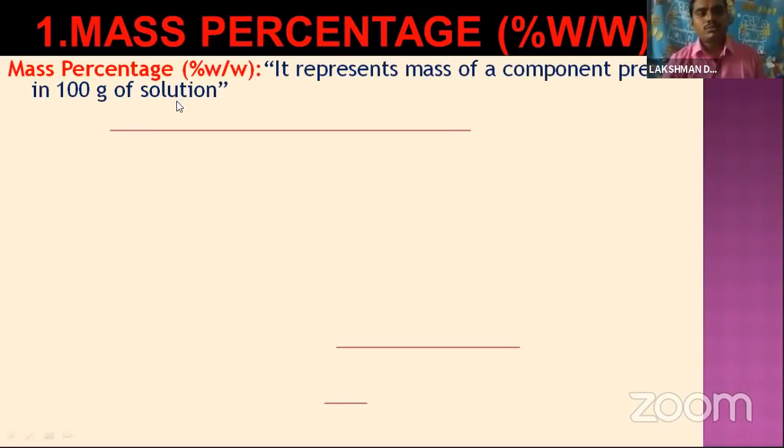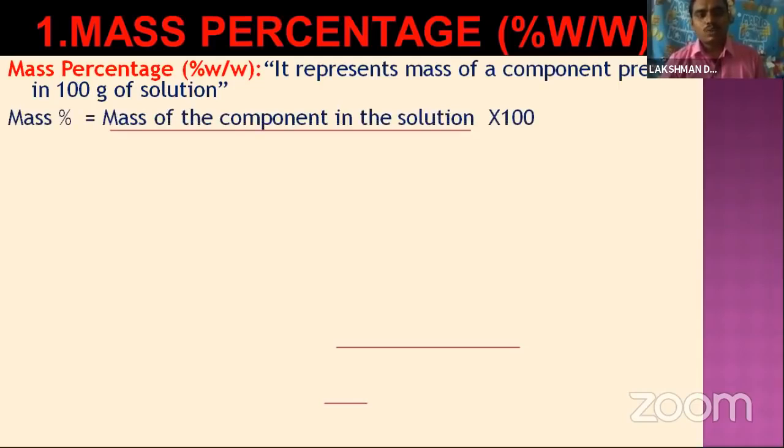For example, 100 grams of solution is taken. In this 100 grams of solution, how much of one component is there, maybe solvent or solute? Once again, mass percentage represents the mass of a component present in 100 grams of solution. The formula we can write: mass percentage is equal to the mass of one component in the solution divided by the total mass of the solution. Mass of the component in the solution means one component, maybe the solute.